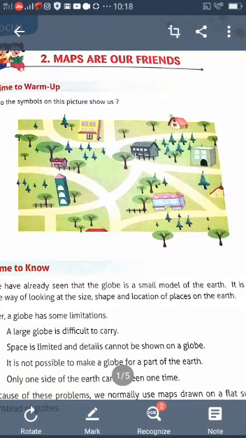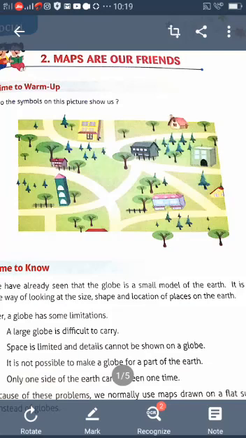But in this chapter, maps are our friends. Maps are our friends. What is a map? Do you know what a map is? Children, a map is a tool. It is one of the tools to study the earth in detail. Understood? It is a representation of the earth's surface or a part of it on a flat surface.